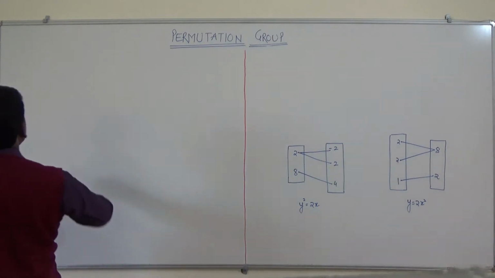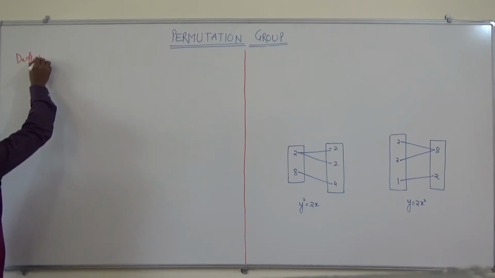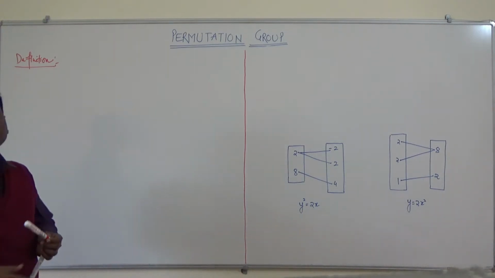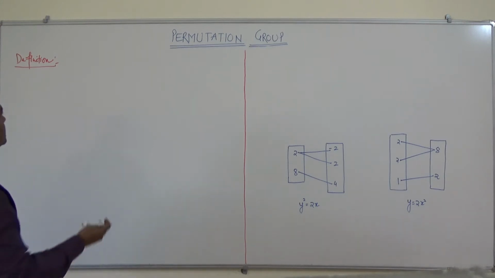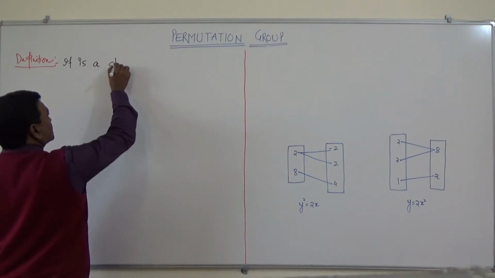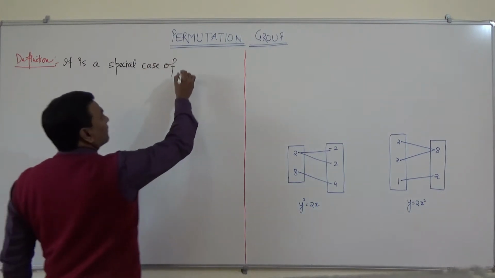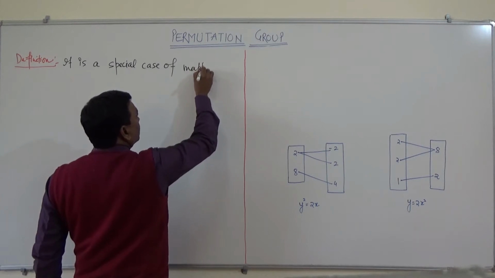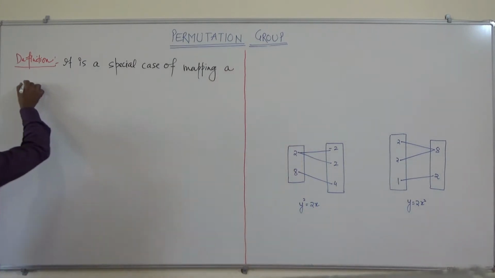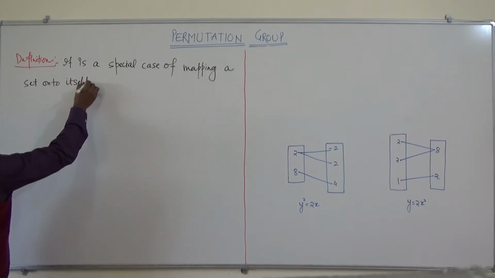First we will see, this permutation group is a special case of mapping a set onto itself.